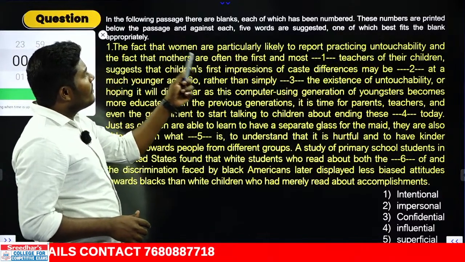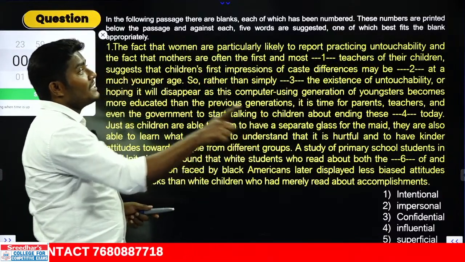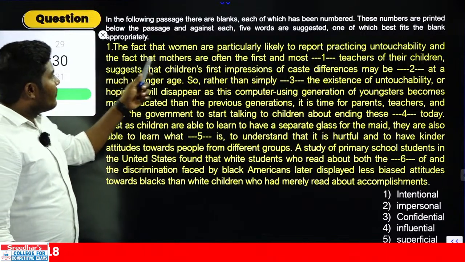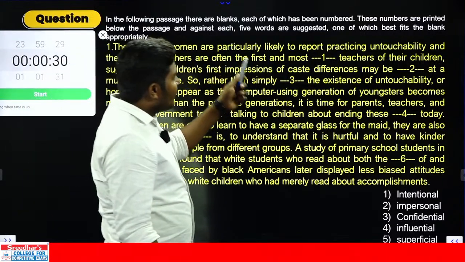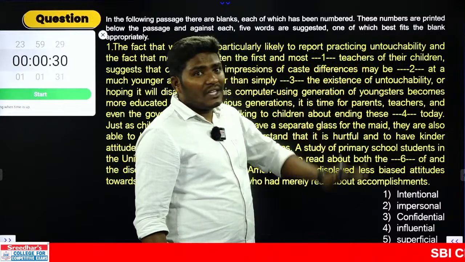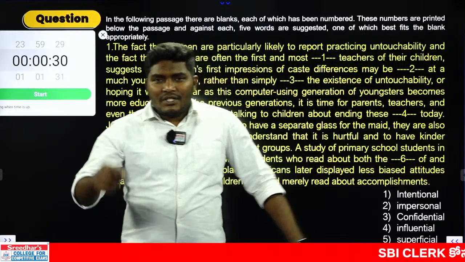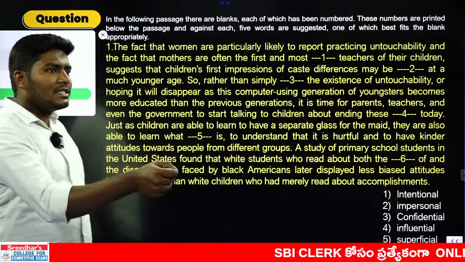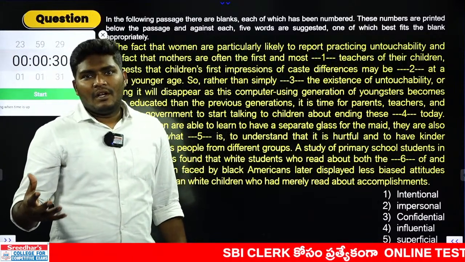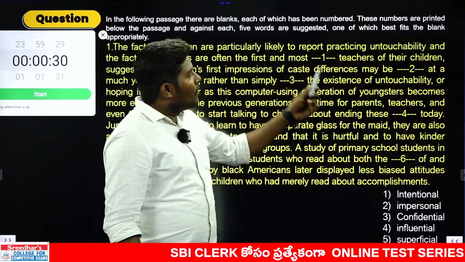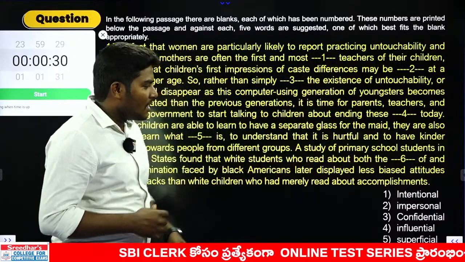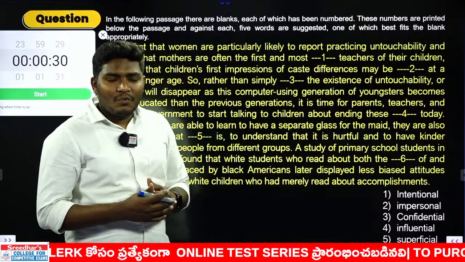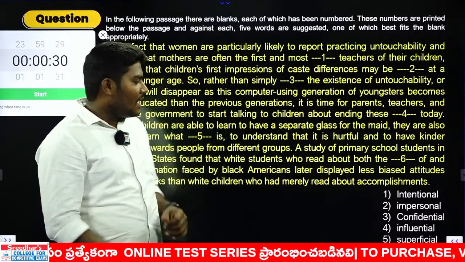The fact that women are particularly likely to report practicing untouchability. Most of the women are usually used to this. The fact that mothers are often the first and most dash teachers of their children. The reason children learn this is that mothers are the people who actually teach them the basics of their life. So we need to go with the first and most dash teachers. What type of teachers are they? Are they intentional teachers? Intentional is nothing but wanted. Wantedly you do something, that is intentional.